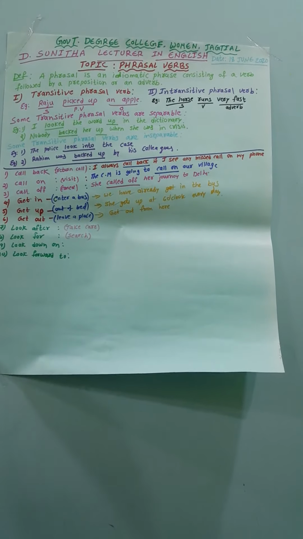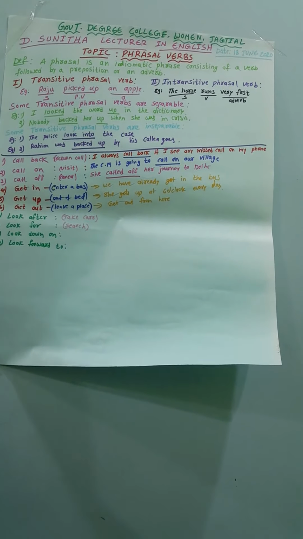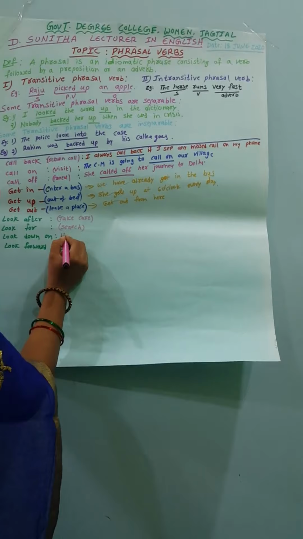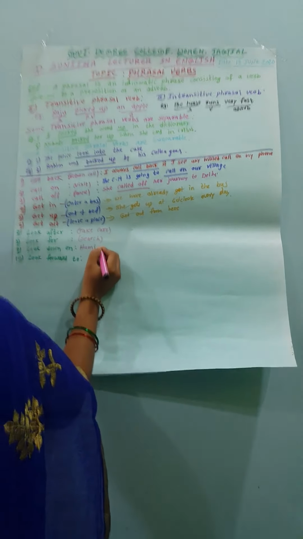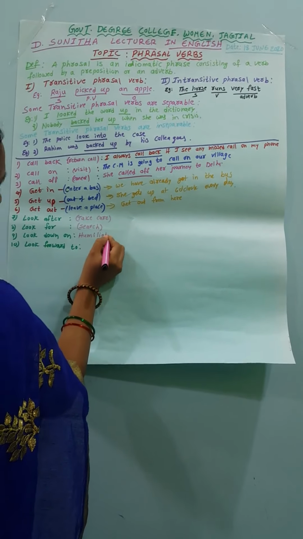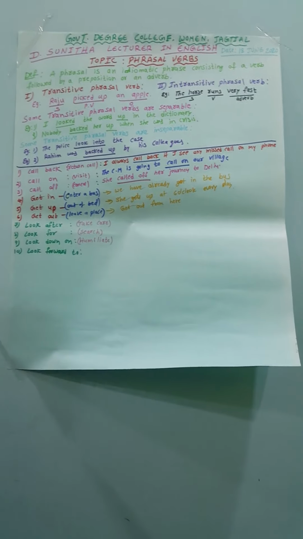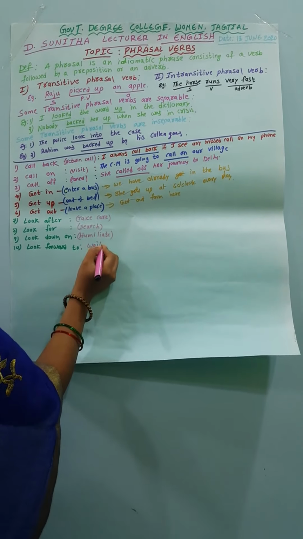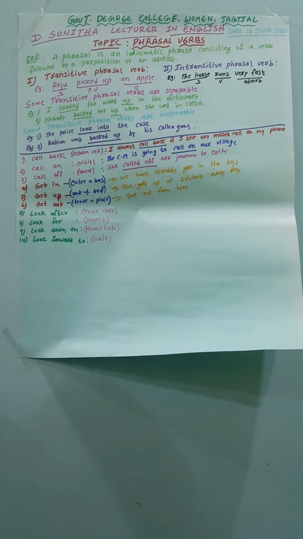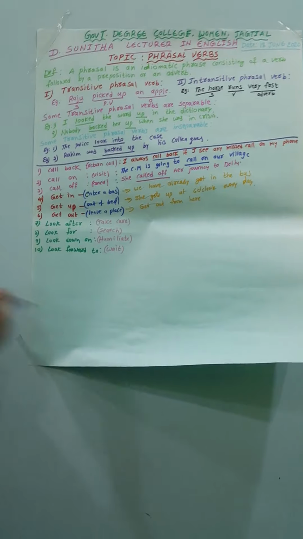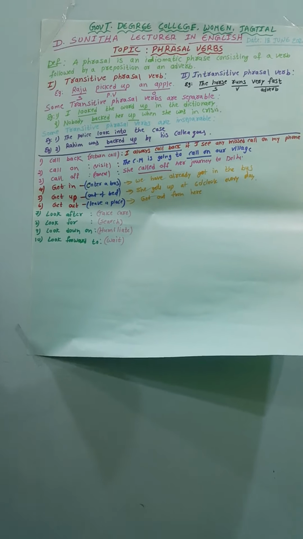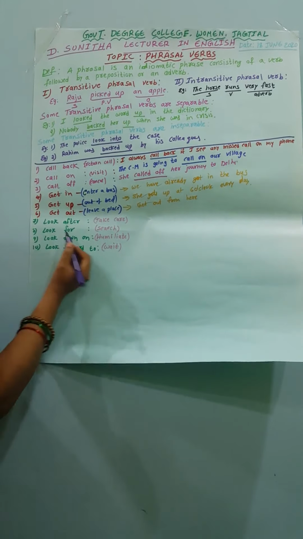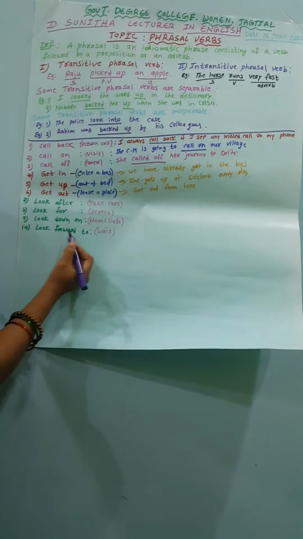And the next, look down on. Look down on means humiliate. Look down on, humiliation. And look forward to means wait. So these are the meanings related to the similar phrasal verbs: look after, look for, look down on, look forward to.